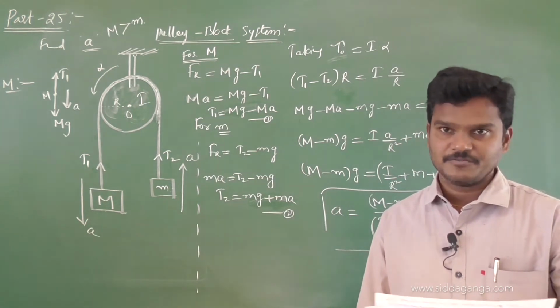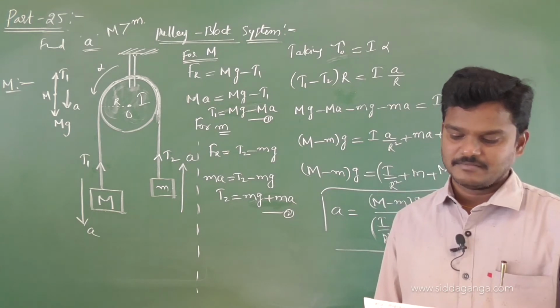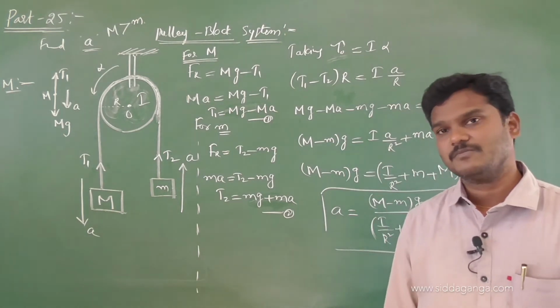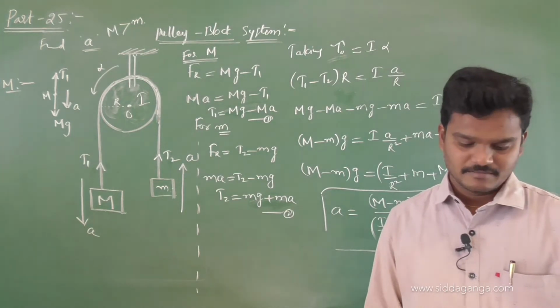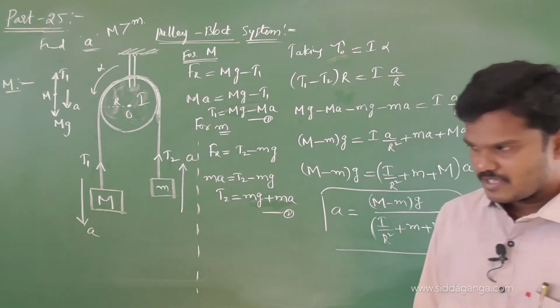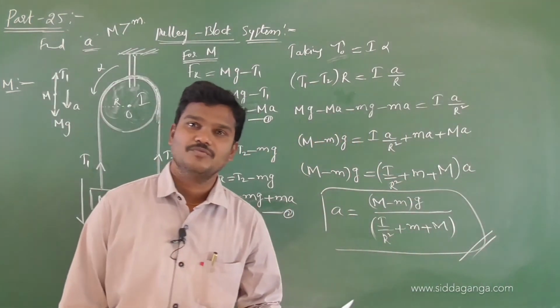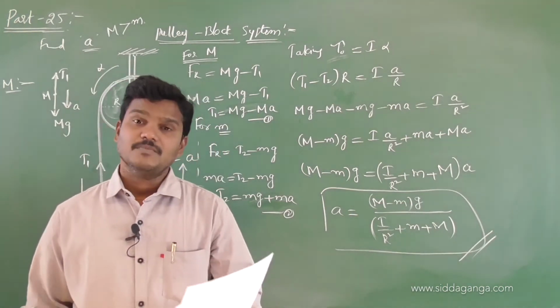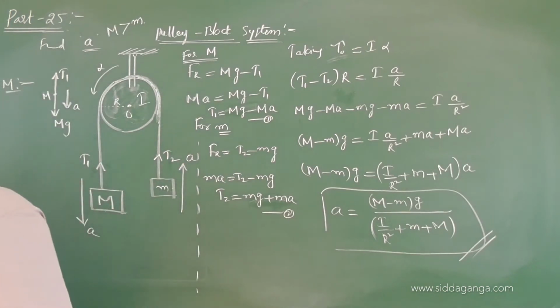The mass is released from rest. Then find the tension in the string and the angular speed of the cylinder as the mass falls a distance small h.